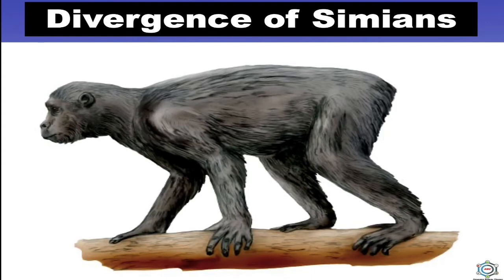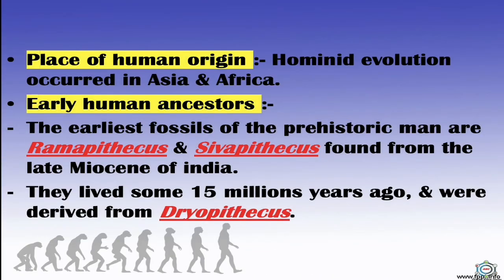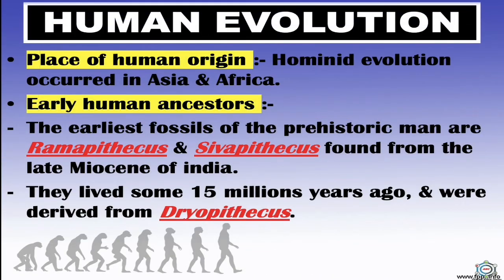So this is all about the divergence of simians. After this, now human evolution. If we talk about human evolution, the place of human origin is that hominid evolution occurred in Asia and Africa. So what are the early human ancestors? The earliest fossils of the prehistoric man are Ramapithecus and Sivapithecus found from the late Miocene of India.